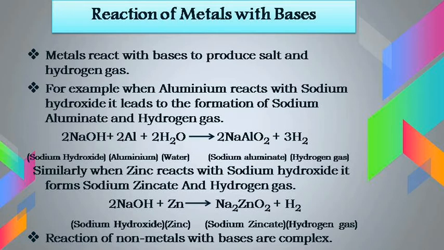The second reaction is 2NaOH, where NaOH again is sodium hydroxide, that is the base, plus Zn, zinc, which is the metal. They react to give Na2ZnO2, which is sodium zincate, plus H2, that is hydrogen gas. So from the above examples, we can see that the reaction of non-metals with bases are complex.